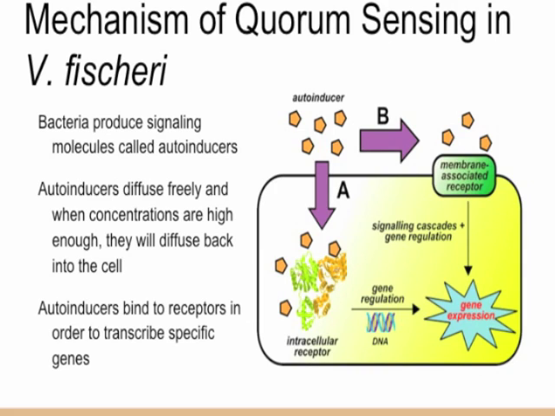Bacteria can produce signaling molecules called autoinducers. These molecules can freely diffuse in and out of the cell. There are certain receptors the autoinducer binds to in order to transcribe certain genes, including genes that synthesize even more autoinducer. Because diffusion of autoinducer across the cell membrane decreases the autoinducer concentration, autoinducer is not synthesized.